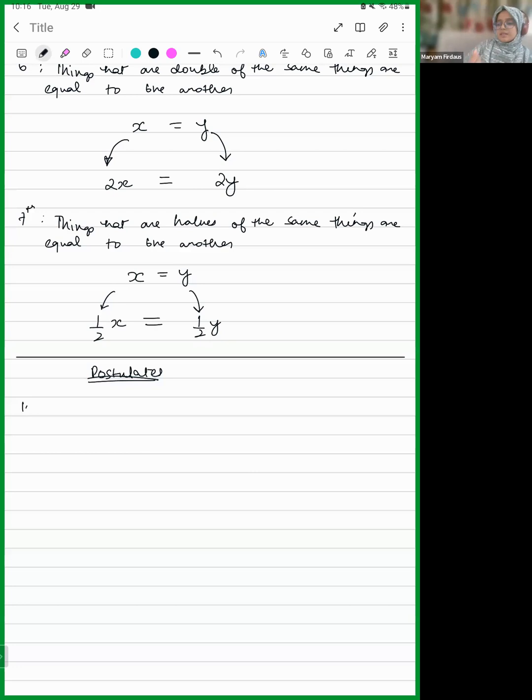Okay, so now see, these postulates are very important because if there's any question from this chapter in your exam, it will most probably be from the postulates itself. So you have to remember the postulate according to the number, like you have to say, this is postulate 1 and the statement of the postulate.